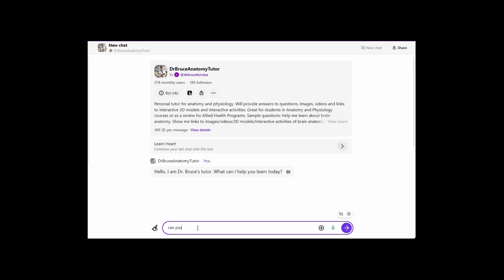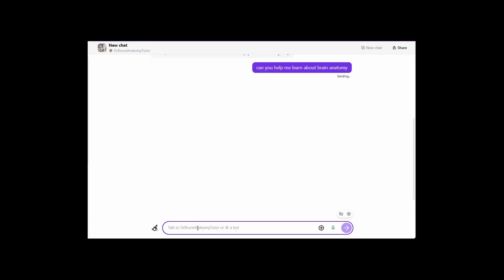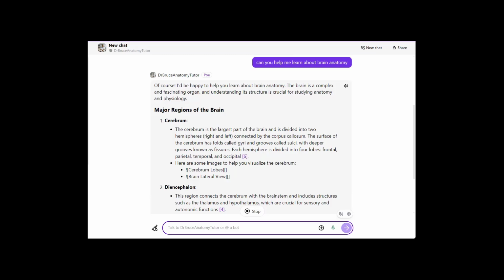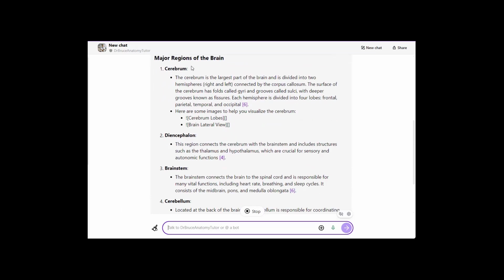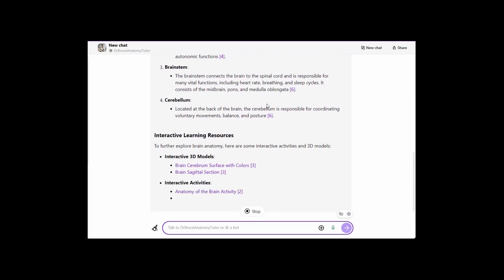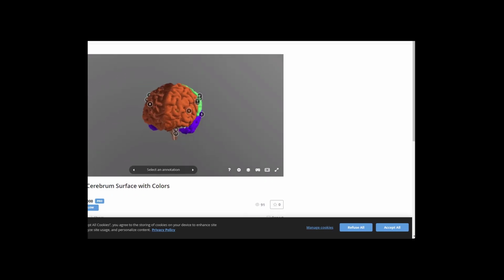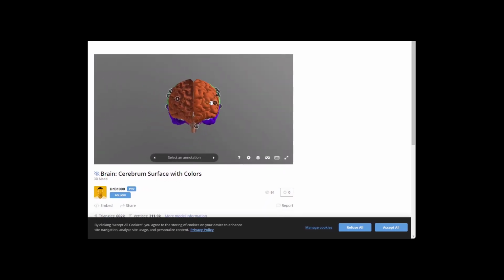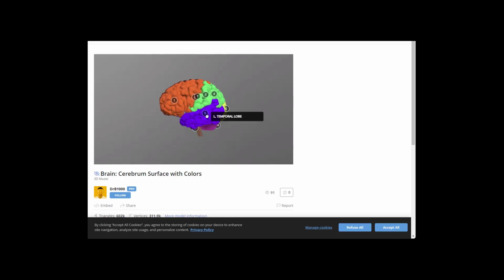So I would say, can you help me learn about brain anatomy? And it does. It gives me an overview of the brain, and then it also gives you some interactive models. So here's the brain model. Let me just resize this really quick so you can see it. So there's a brain model that I developed with all annotations, so students can use this for learning if they want to learn the structures.